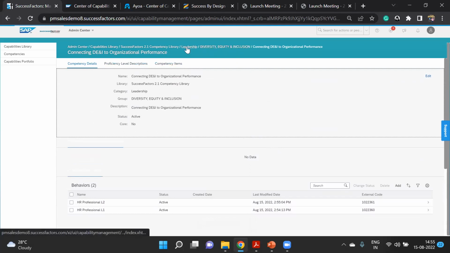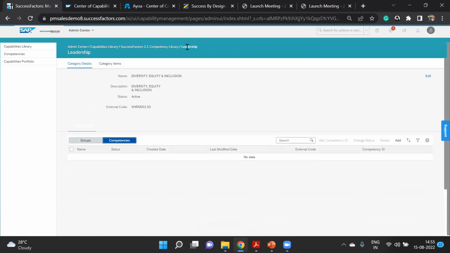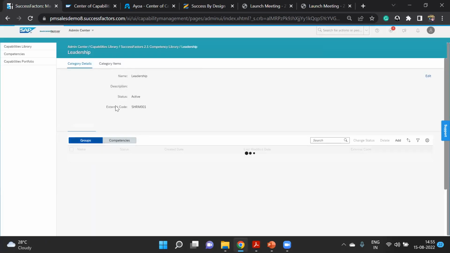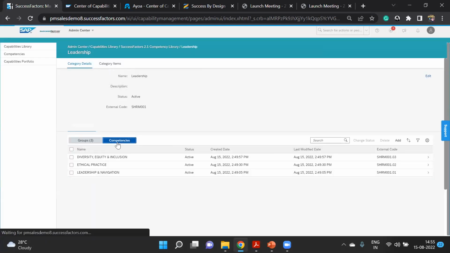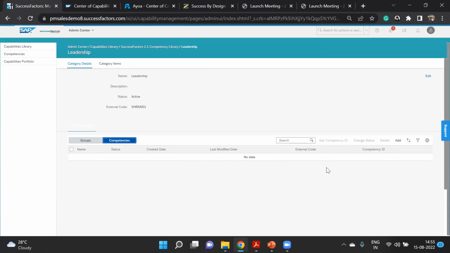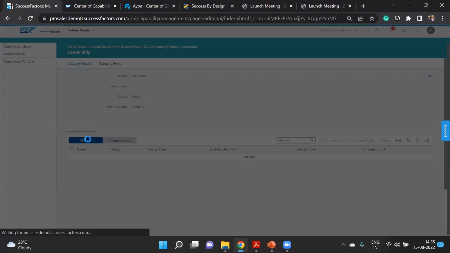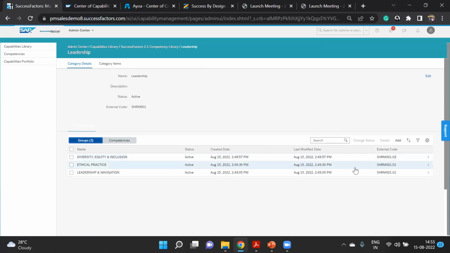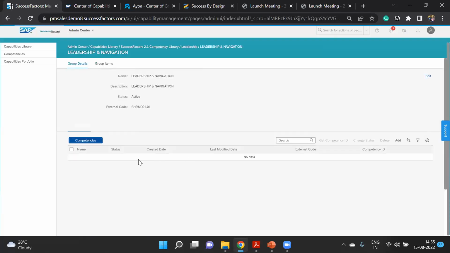I've just given an example from a SHRM library of how we have prepared one category of leadership, and inside that we had groups. Inside that we can have competencies and all. So here also, if you want, you can capture those details. Inside these groups you can have those specific competencies.